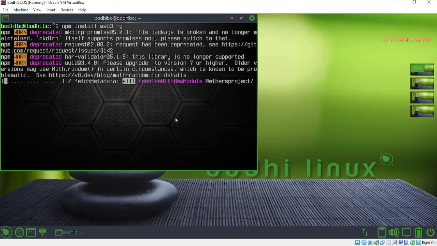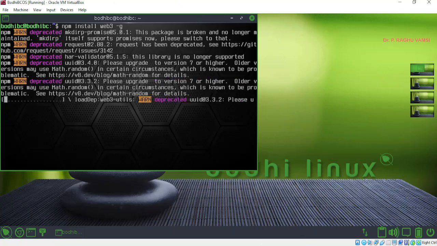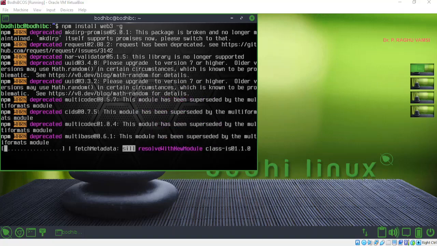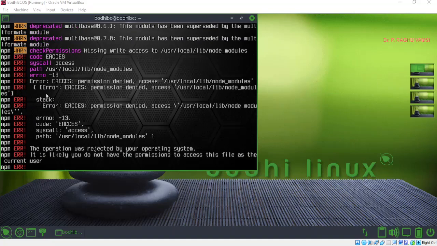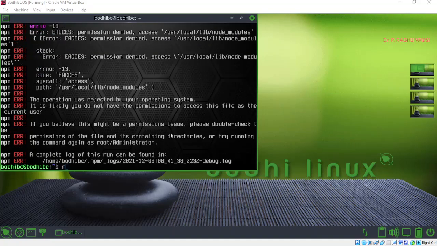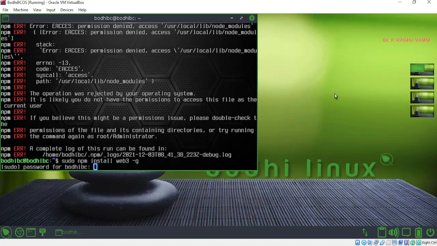The same thing you can also install in the Windows environment. For example, look, it is giving you an error after downloading the packages. It is unable to install. The reason is you might not have used the sudo command in the case of the Linux operating system. So it is always recommended, whenever you install globally, to use sudo npm install.